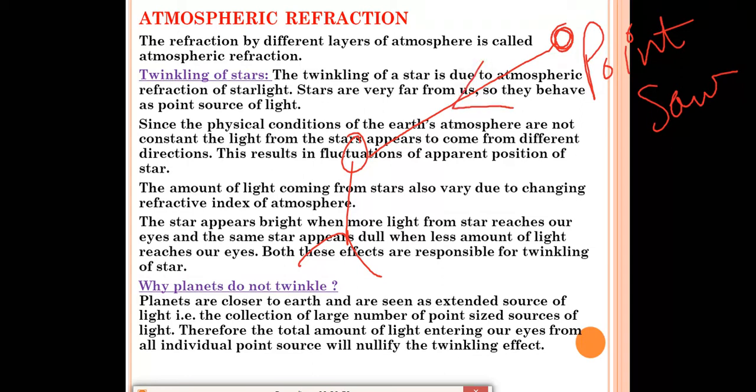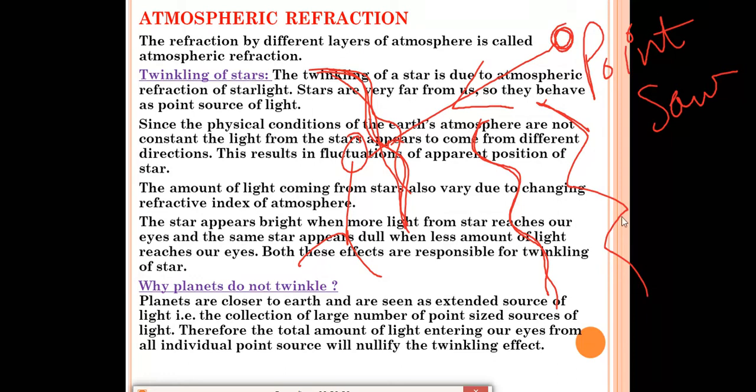But as there is atmosphere, air around us, and the air is not constant at all, the wind is continuously moving. When the light enters from the rarer medium to the denser medium, bending of light, refraction of light, will take place. And since the air is not constant, the ray sometimes forms a wave type of structure. Sometimes it will be more, sometimes less. Because of that, the stars appear to twinkle to us. Because of the atmosphere, there will be flickering of the stars. Because of that, the stars twinkle.